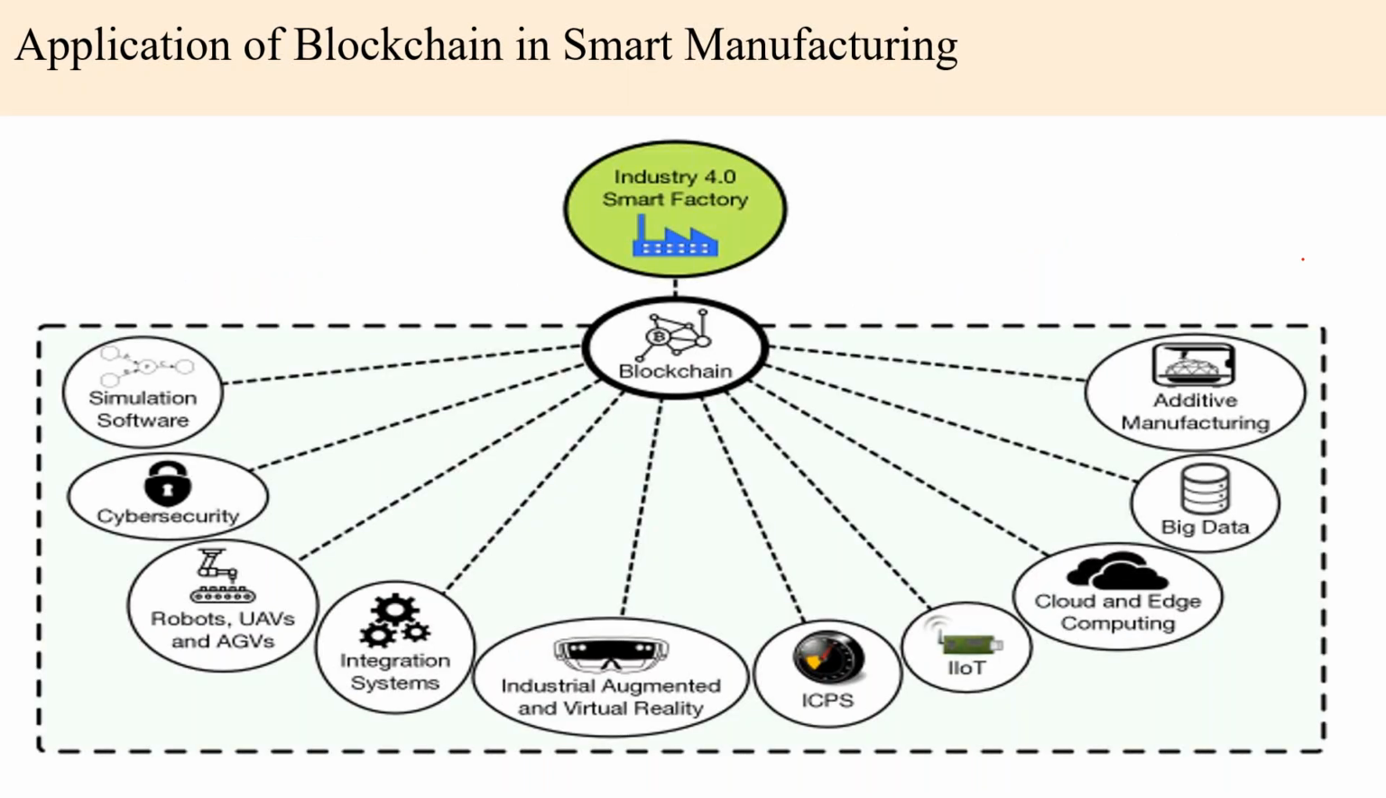Next is smart manufacturing. Nowadays, smart manufacturing is known as Industry 4.0. Industry 4.0 means the smart factory, and this is a main use of the blockchain concept. By the use of blockchain, it provides security and privacy, and resolves big data problems, additive manufacturing problems, and industrial augmented and virtual reality problems. This is the main concept of how blockchain is used in smart manufacturing.